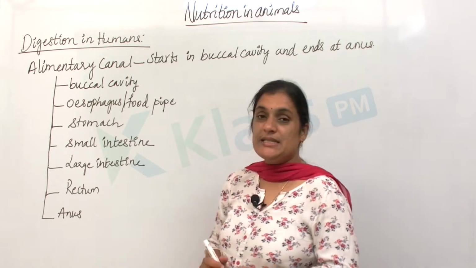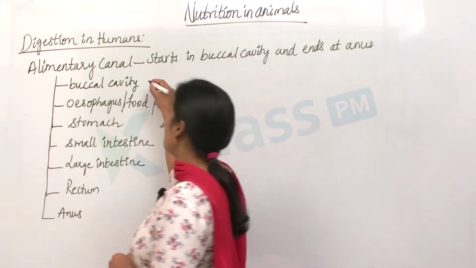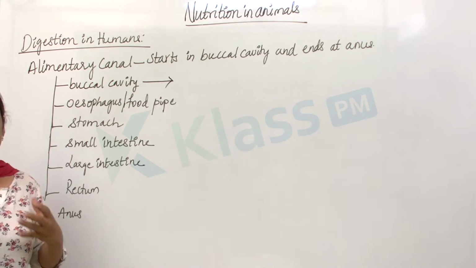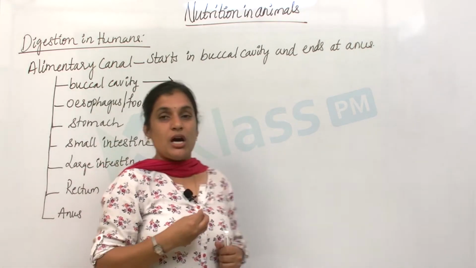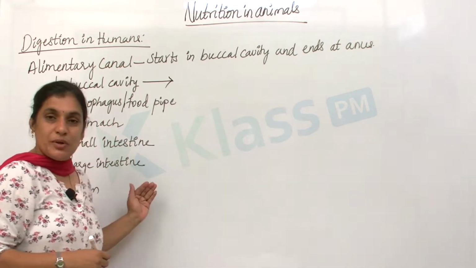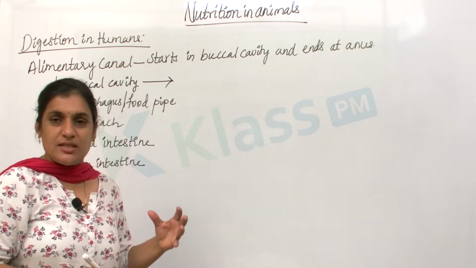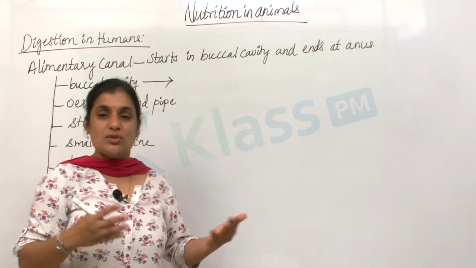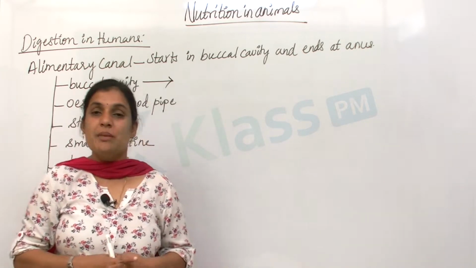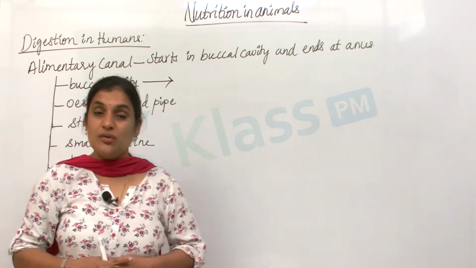Now first let us deal with the first component of the alimentary canal, which is the buccal cavity, the oral cavity, the mouth. We know that we put our food into our mouth. As we do, these various components associated with the alimentary canal will help in the process of digestion. As I've told you, the stomach, which is associated with glands such as the pancreas and liver, will help in breakdown of complex substances into simple substances.